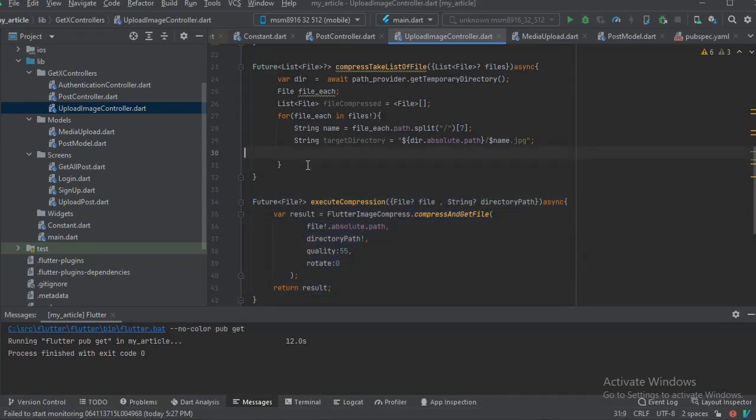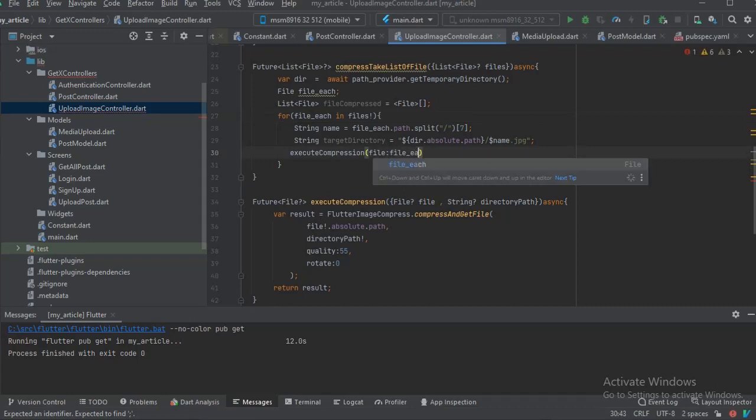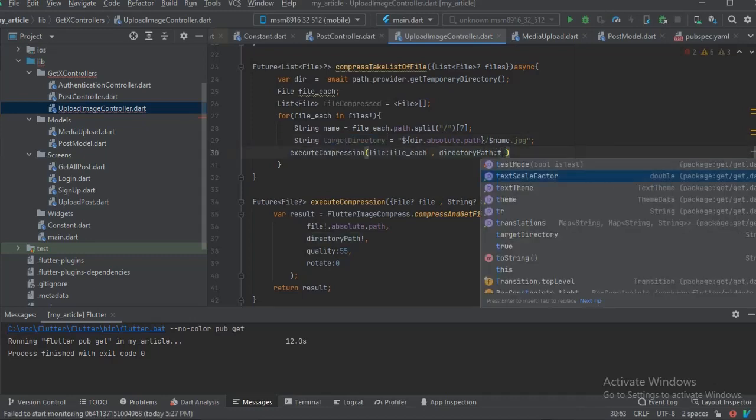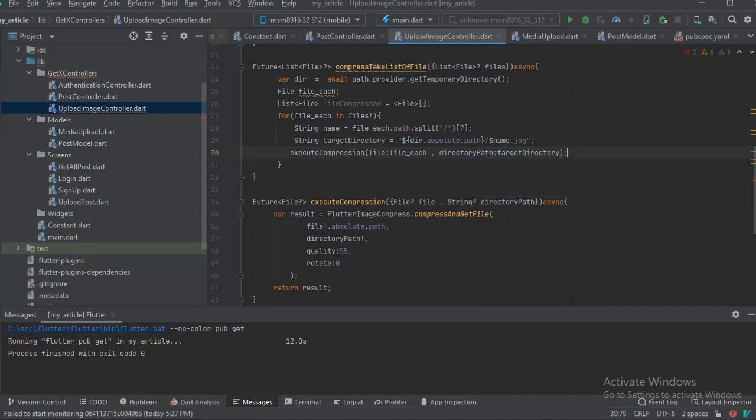So all we have to do is inside this for loop. When we loop through every file, we're going to compress each and every one of them. To do that, we're going to call execute compression, that's this function that we just created here. Then we pass in the file in every loop, then the directory path. The directory path is going to be this target directory, that's where we want to store that file.